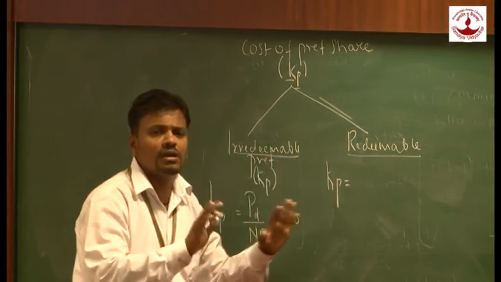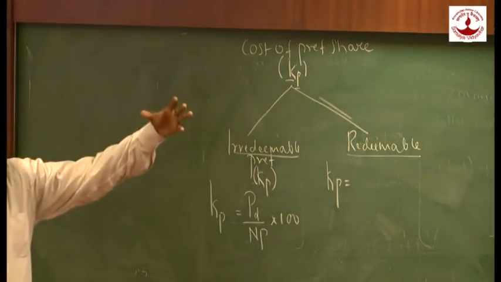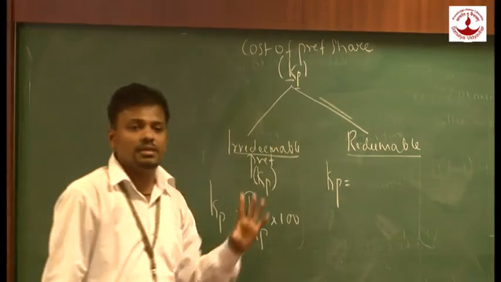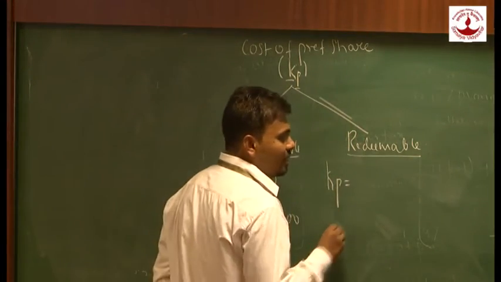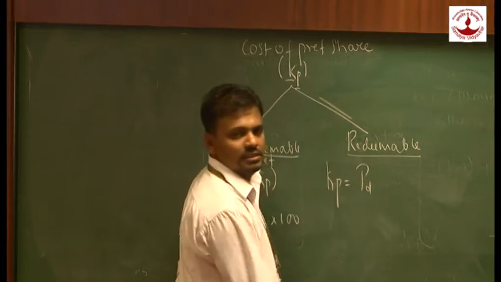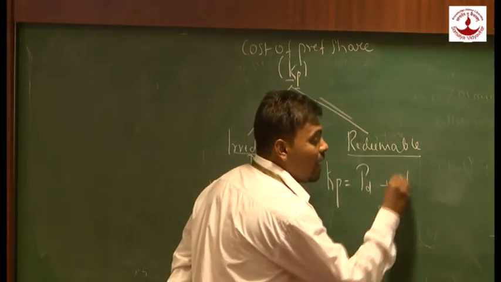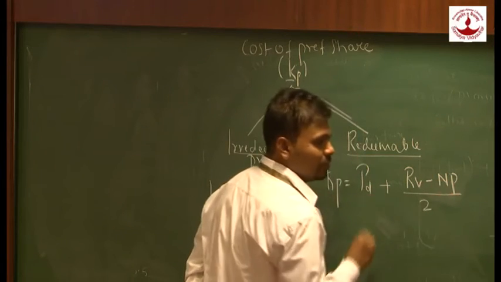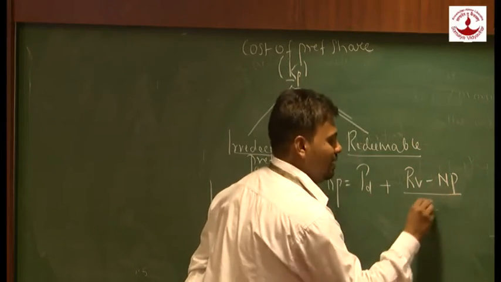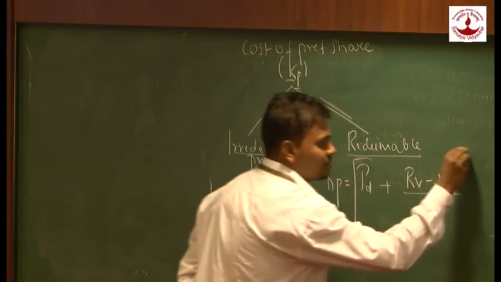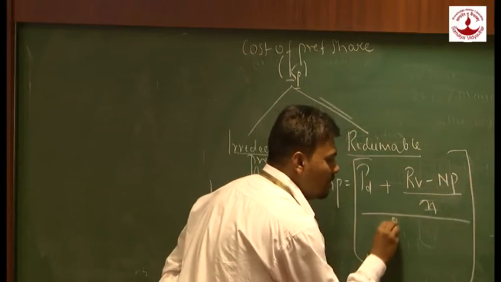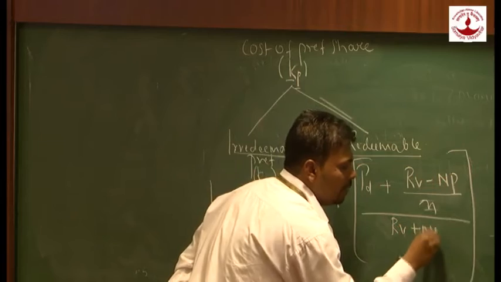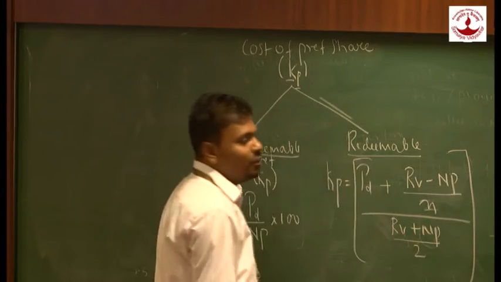The entire formula again remains the same as we did in redeemable debentures. What will be the formula? Instead of I, here we are going to write PD plus (RB minus NP) upon N, upon (RB plus NP) upon 2, into 100.